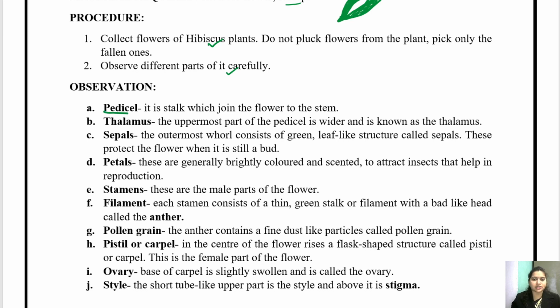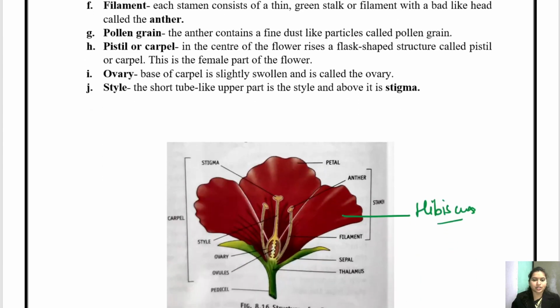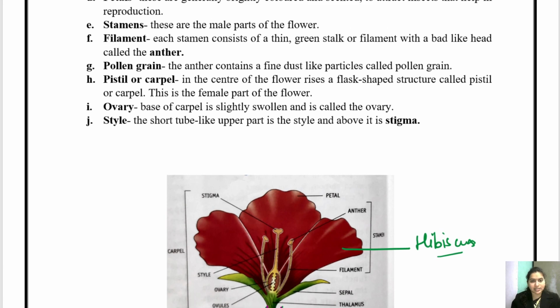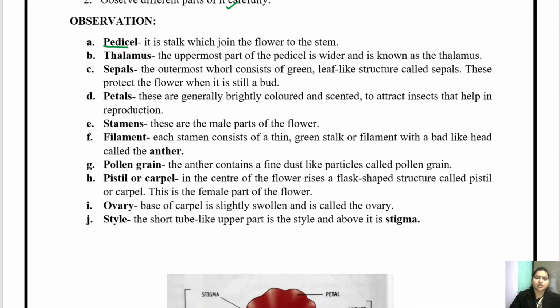What is pedicel, children? If you look into the diagram, this is the pedicel. It is a stalk-like structure which attaches the flower to the stem, right? Getting it? It is called pedicel.